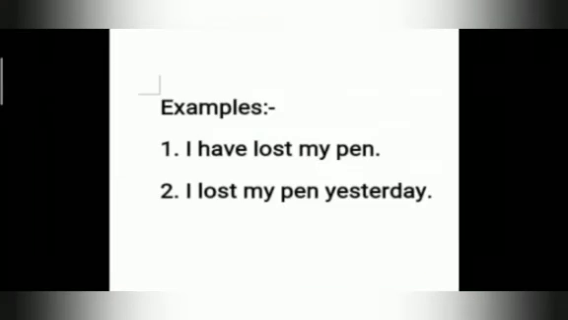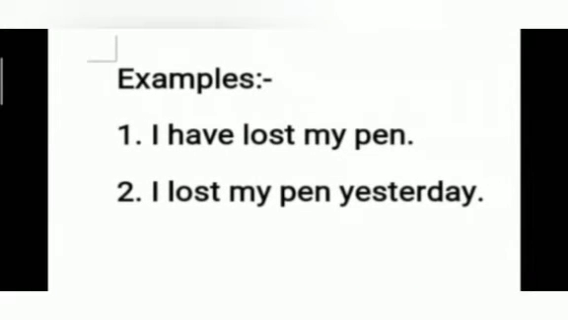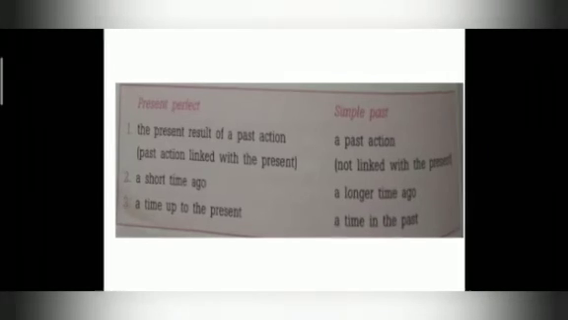To understand this, here we have two examples for you. I have lost my pen. Here you can see that I don't have a pen to write with. Here the action of losing the pen is linked with the present. Next is, I lost my pen yesterday. Here the action of losing the pen has no link with the present. Clear, children?